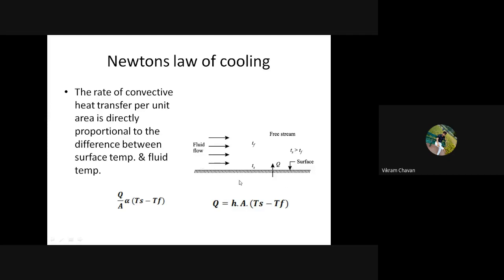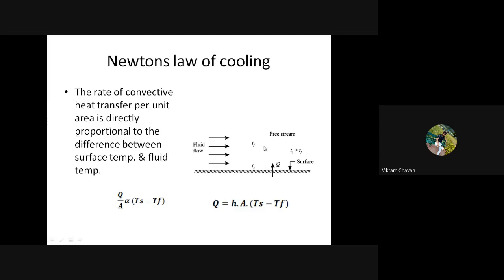T suffix S is the surface temperature. T suffix F is the fluid temperature of the fluid flowing over that surface. In this case the surface temperature is greater than the fluid temperature, so the heat is transferring from the surface to the fluid.